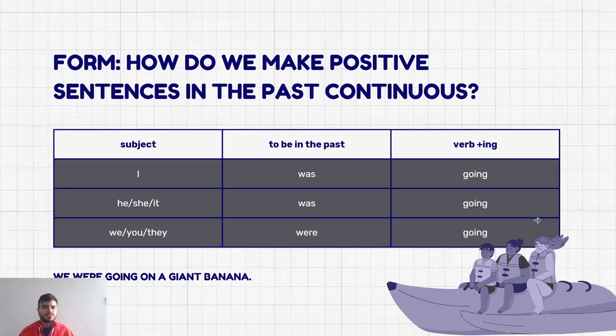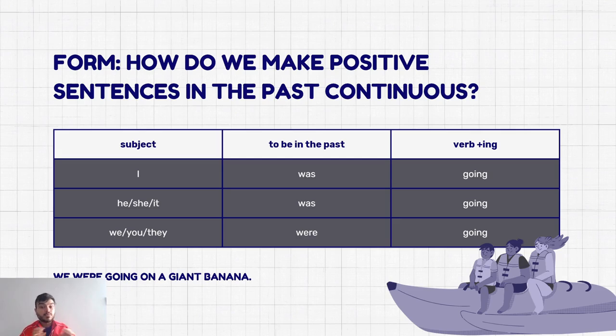We got more rules actually, and here is where we go about how we make positive sentences with the past continuous. This is the form. How do we create sentences with past continuous? Easy peasy. You know that in present continuous, we use the subject, the verb to be, and the verb with the ing form.